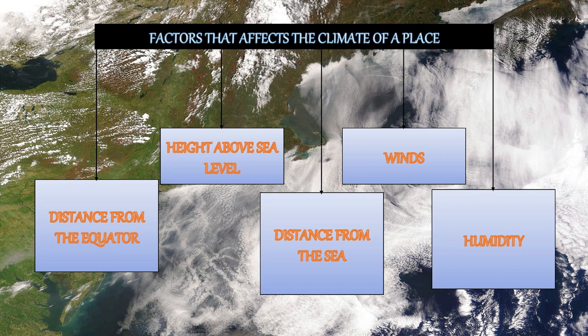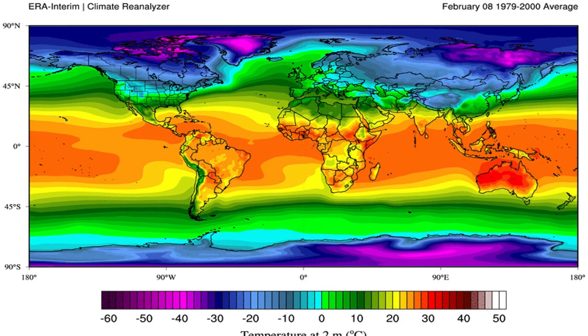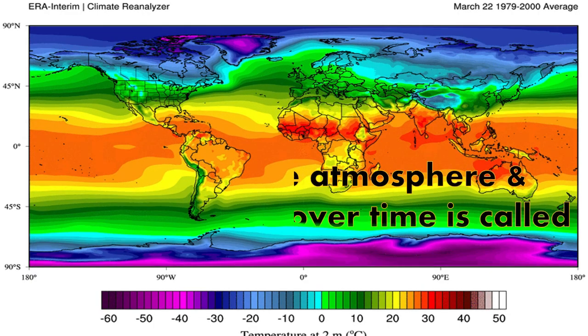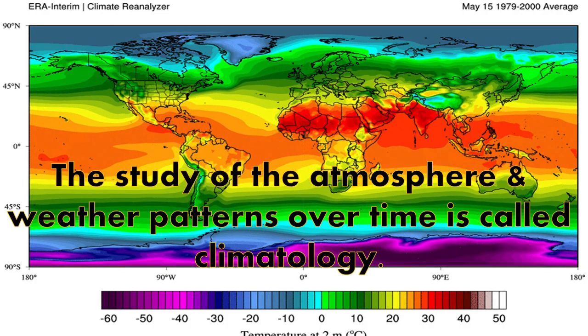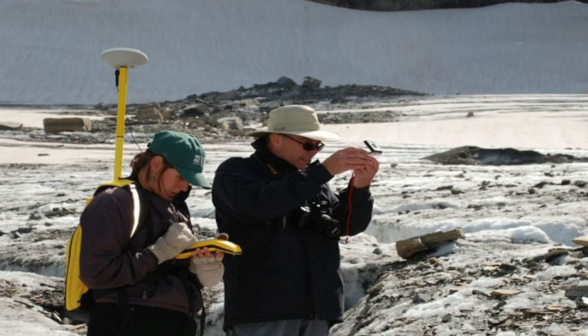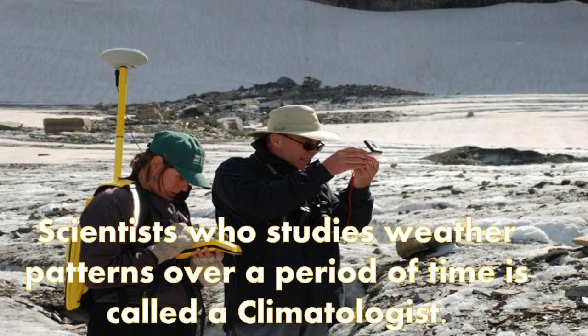Now let us know what do we call the study of the climate. The study of the atmosphere and the weather patterns over time is called climatology, and the scientist who studies weather patterns over a period of time is called a climatologist. So here we can see that the study of the climate is called climatology, and the scientist who studies weather patterns over a period of time is called a climatologist.